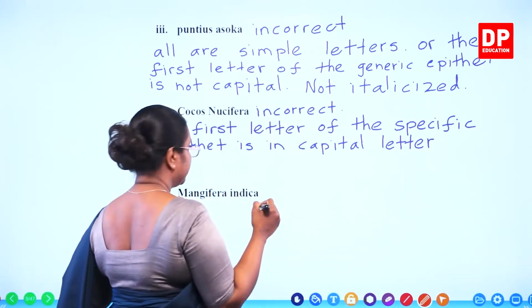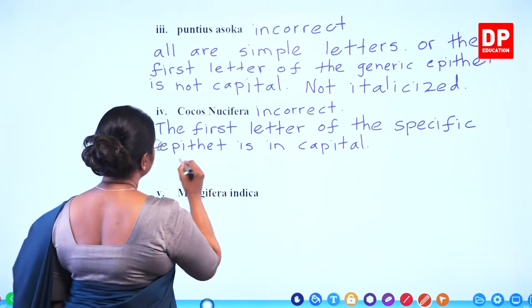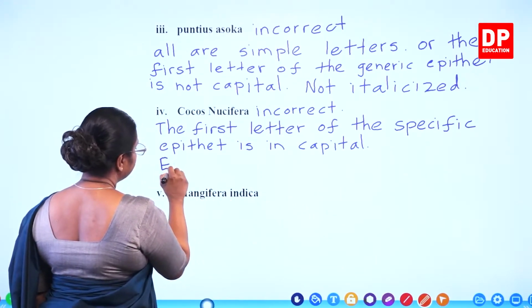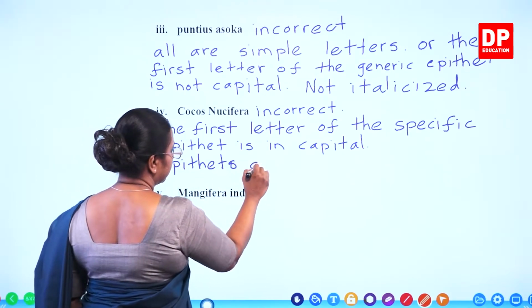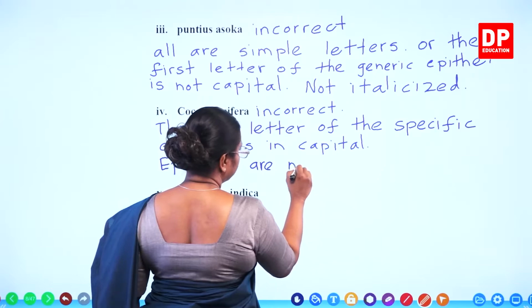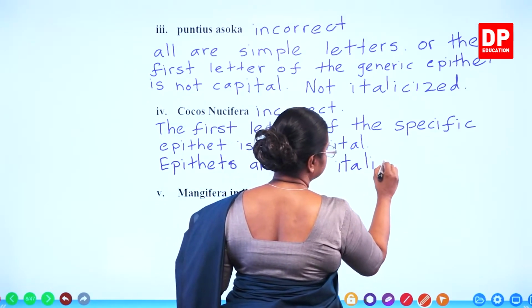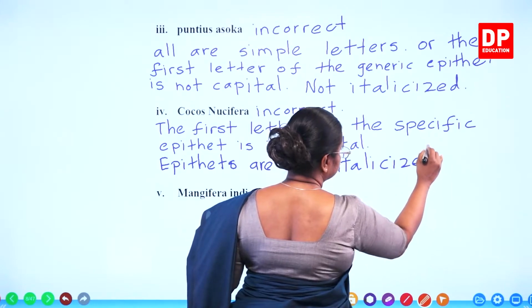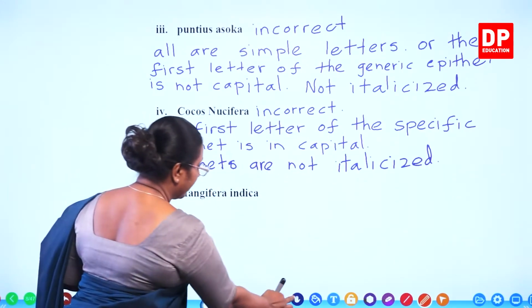And also epithets are not italicized. Two mistakes there. Then we have the last one.